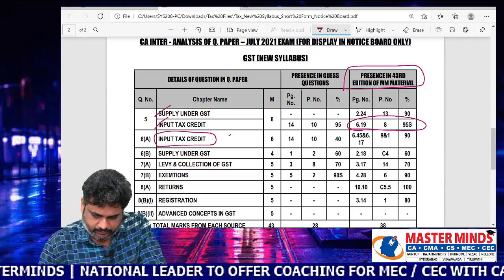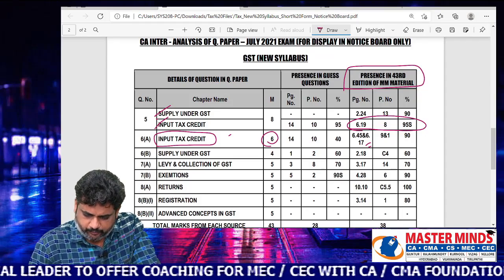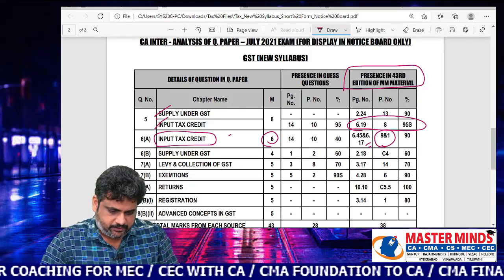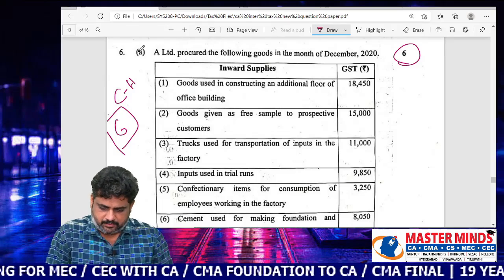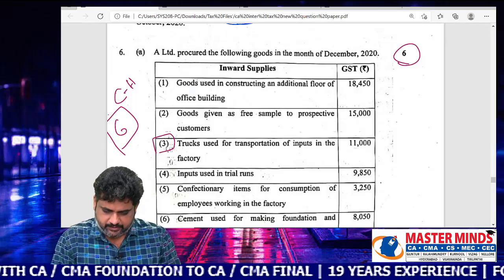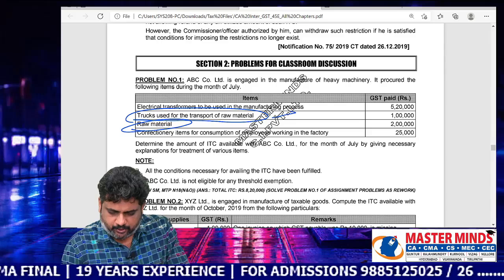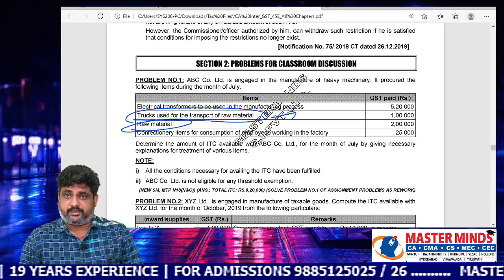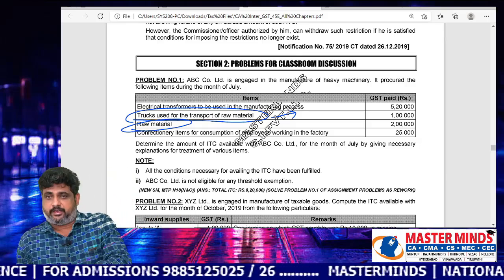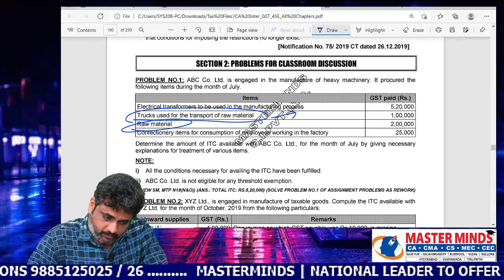Input tax credit is the topic. 6 marks is there. And 6.45 and 6.17, problem number 1 and 9, you can observe here. Trucks used for transportation of raw materials, just like it is a repetition. Already we discussed that it was also there in previous problem number 5 and it is also there in problem number 6. So this point is covered in problem number 1.